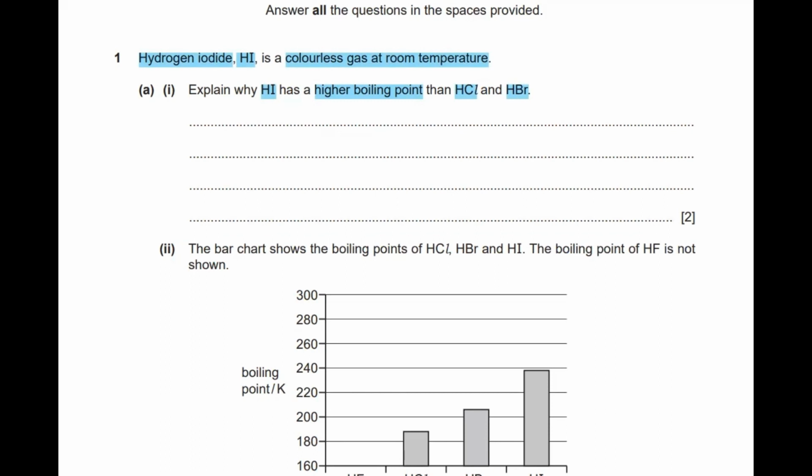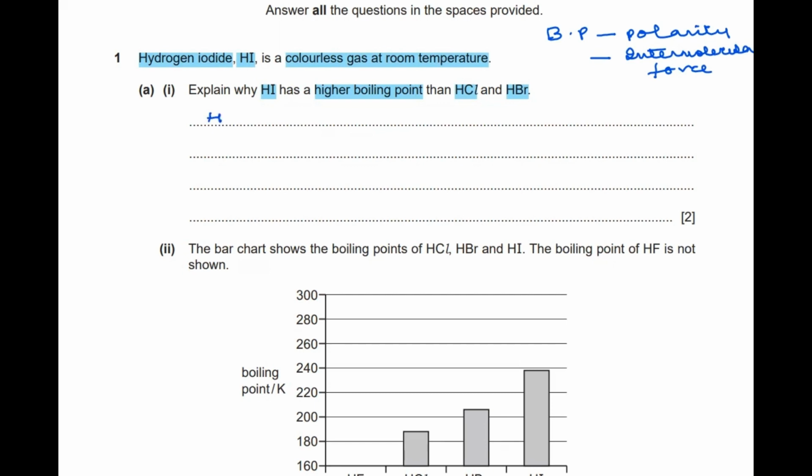Now, we need to understand that the Mr of hydrogen iodide is greater than the Mr of HCl and HBr. And definitely, the boiling point depends on two factors. Number one, it depends on the polarity of the molecules, and on the polarity depends the type of intermolecular forces, which indirectly depends on the number of electrons.